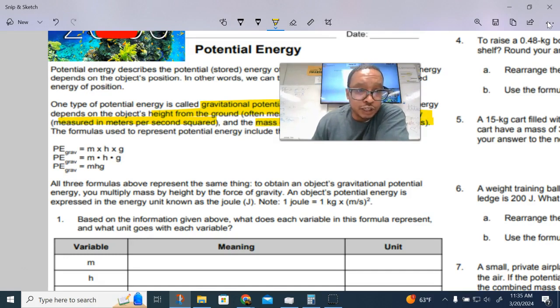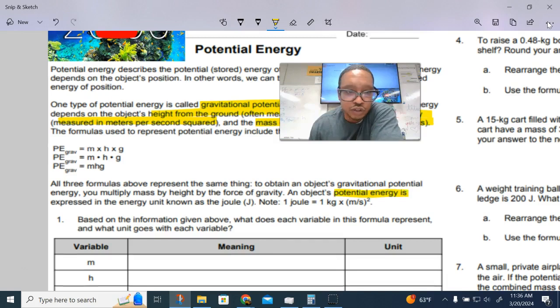Then it's telling us what this formula represents. So it's mass times height times gravity. Sometimes it's represented in that way with the dots. I usually use the dots right there, and then mhg, which is just letting you know if there's no space in between them, the assumption is multiplication, right? Then the last thing that's really important right here is that gravitational potential energy is expressed in the energy unit known as joules.